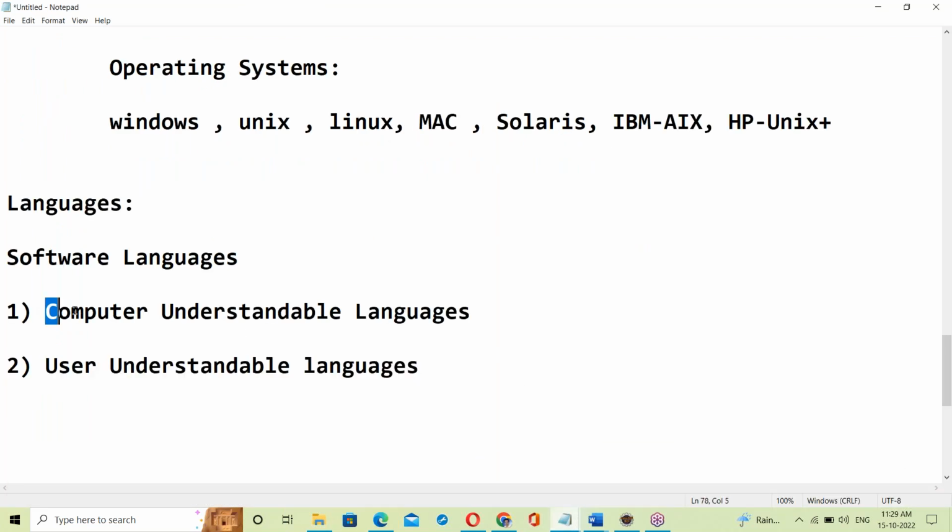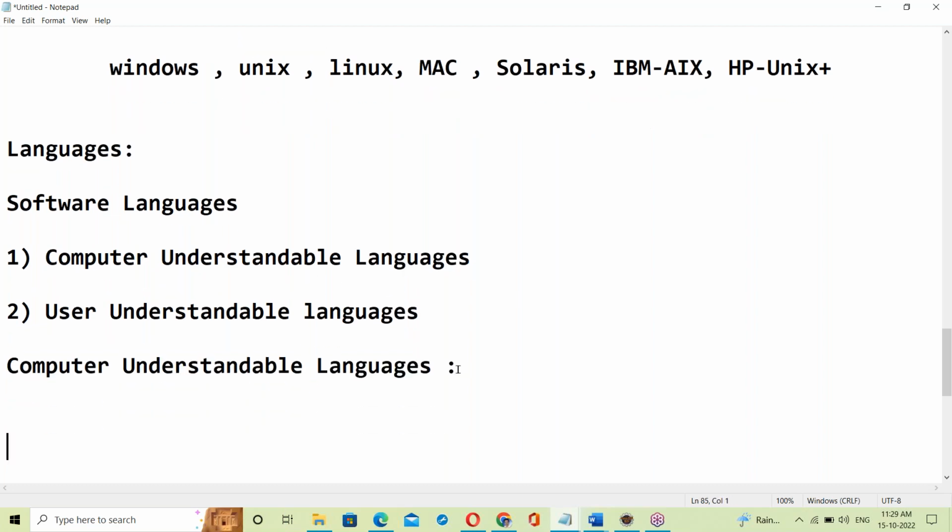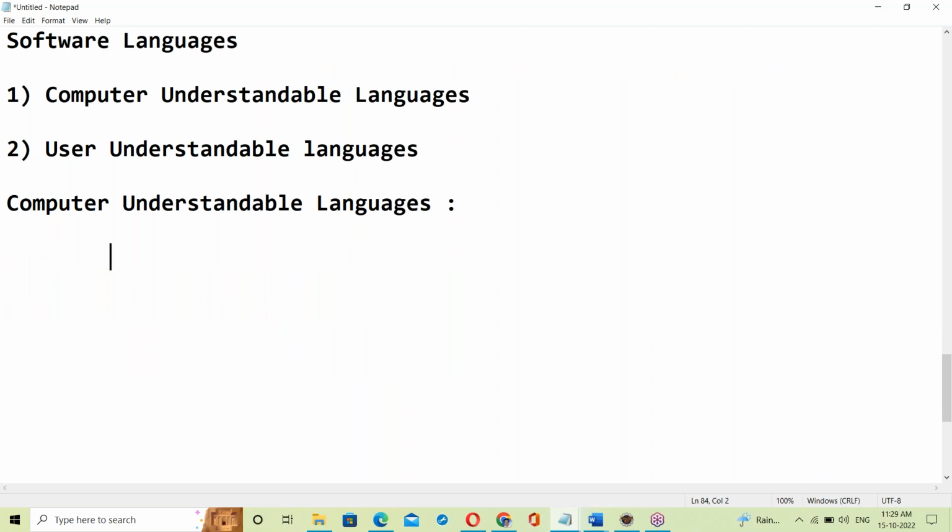So what is computer understandable language? Tell me guys. What is computer understandable language? See, computer understandable language depends on the generation of computers.